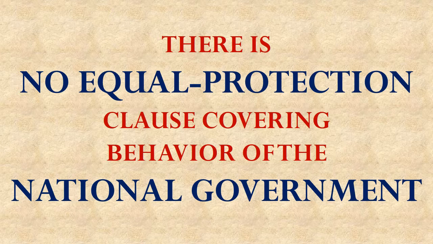That is, the national government is not covered. And not only is the national government not covered by the Equal Protection Clause of the 14th Amendment, but there is no other Equal Protection Clause in the Constitution that applies to the national government. So if you go strictly by the text of the Constitution, while states may be required to treat people equally regardless of their race, the national government is not so required.